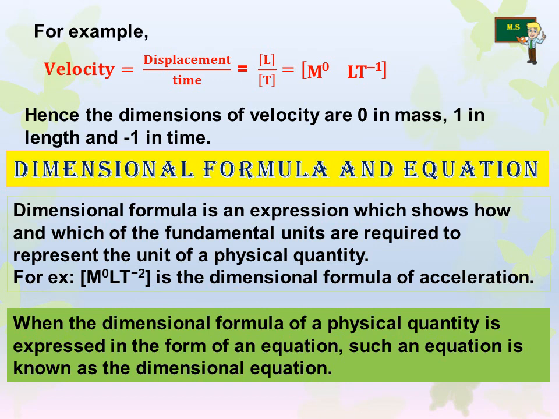I know you all know the dimensional formula for acceleration, velocity and everything, because I explained it in the third video. Now, when the dimensional formula of a physical quantity is expressed in the form of an equation, such an equation is called a dimensional equation.